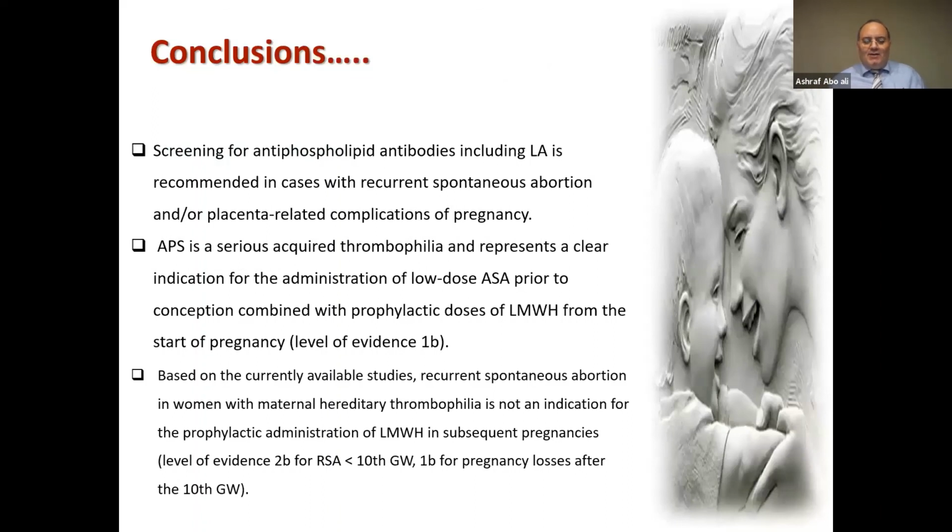Based on the currently available studies, recurrent spontaneous abortion in women with maternal hereditary thrombophilia is not an indication for prophylactic administration of low molecular weight heparin in subsequent pregnancies and for pregnancy losses after 10 weeks of pregnancy.